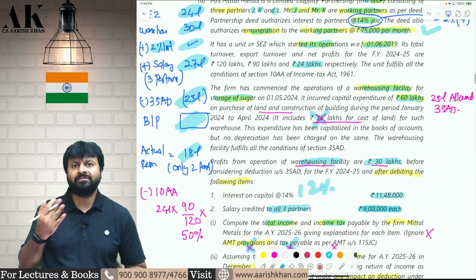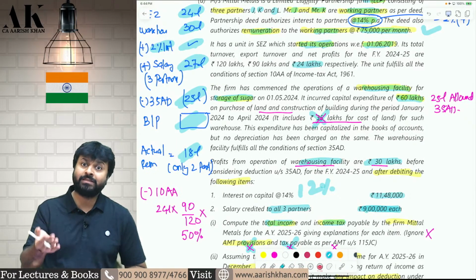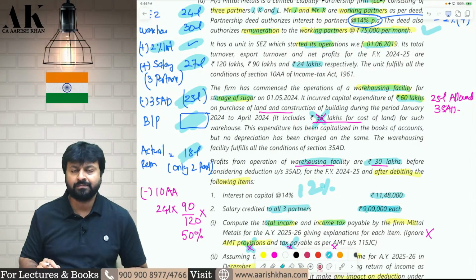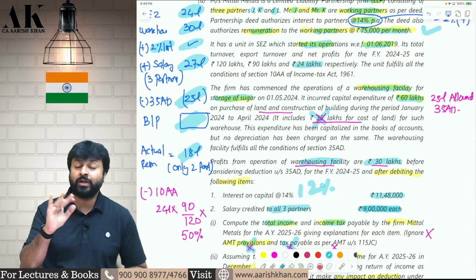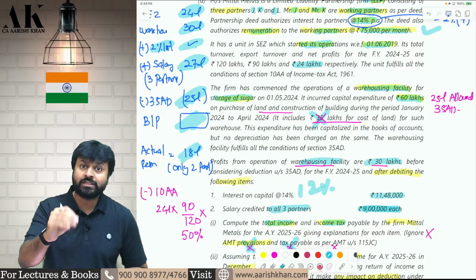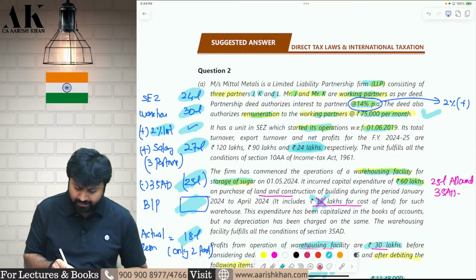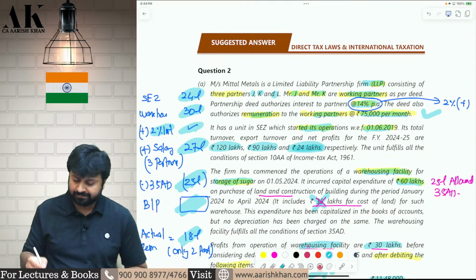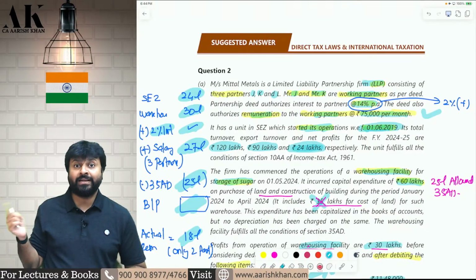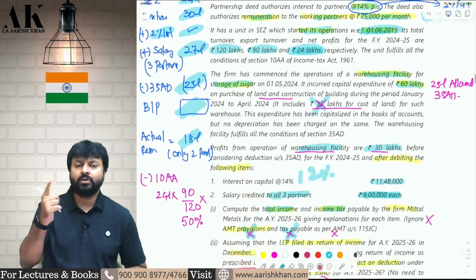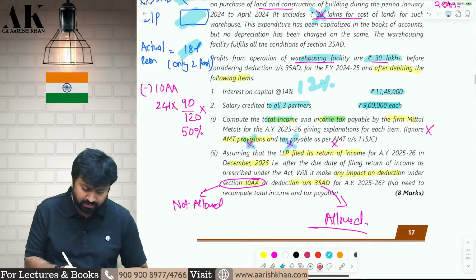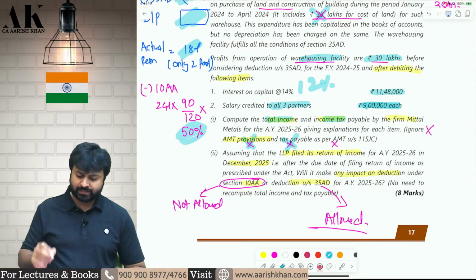Now, after that I will get my gross total income, and from that I will claim 10AA deduction. 10AA deduction is not computed before GTI. 10AA deduction is computed after GTI. So now what is my 10AA deduction? 24 lakhs into export turnover of 90 lakhs divided by total turnover of 120 lakhs into 50%. Because the unit was set up in 2019, therefore this is the 6th year of business. So after 5 years, you get only 50% deduction. So here you will get 50% deduction. I hope it is clear to all of you.